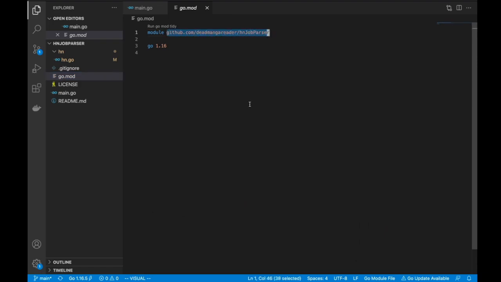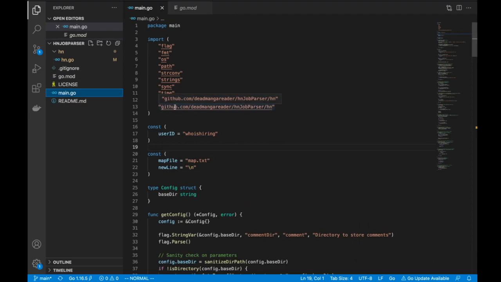When you are trying to do a resolution for finding a given package, this is going to be basically a prefix. This is basically going to be the root name for your package. Say I have created a package called hn. When I'm doing an import, I'll be writing this whole path and slash hn. So if I go to main.go, this is how it's used.